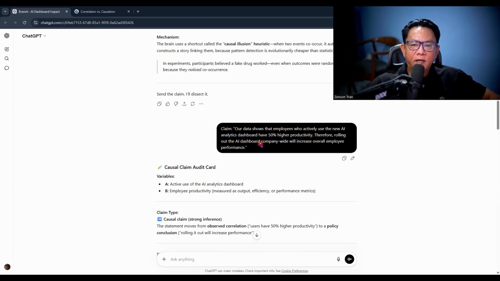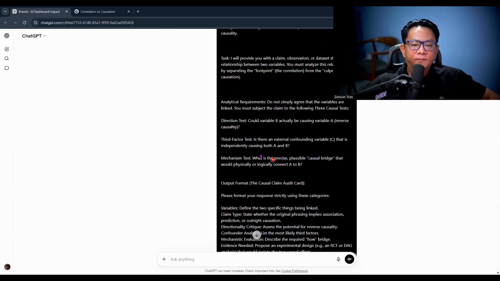Exactly. So in this case, we need to find the correlation, the causation, and the confounders. Only after we find them can we make the claim better. So this claim is vague, right? It's not necessarily fake, but it's incomplete. Right now, it's a hunch that needs evidence. We must run those tests, check direction, find confounders, and confirm the mechanism. Once we've done that, we might have a solid causal claim. But until then, we say there's a pattern, and we need to dig deeper.